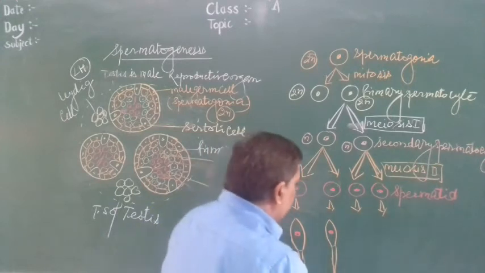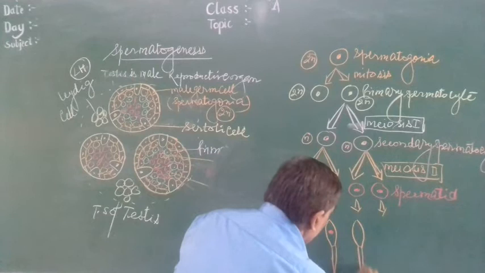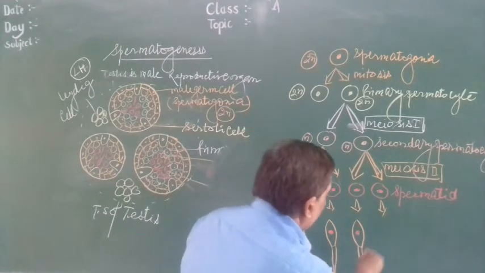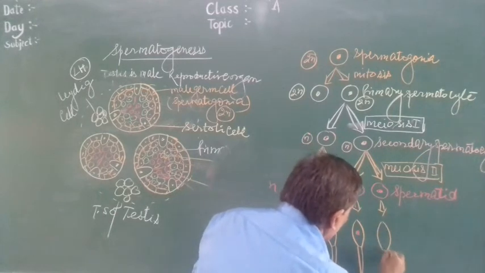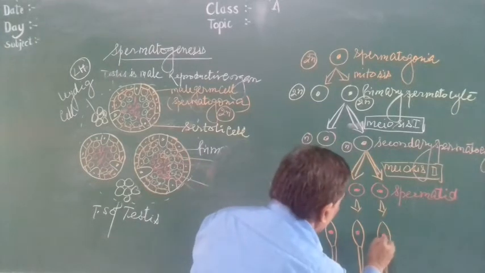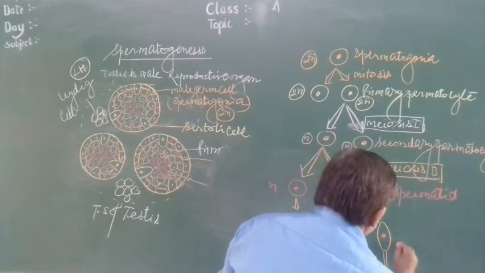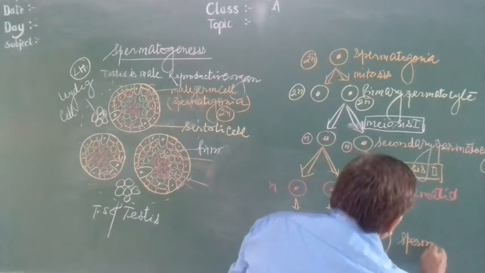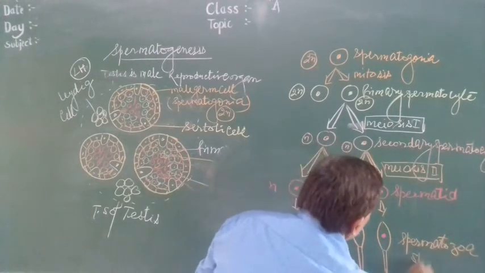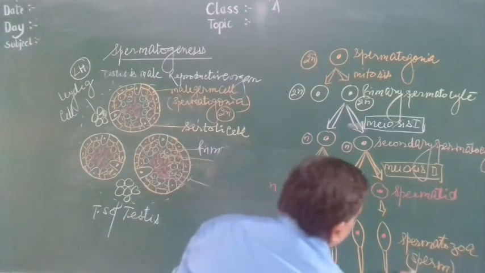So 4 sperms are formed. These spermatozoa are sperm. These are haploid.